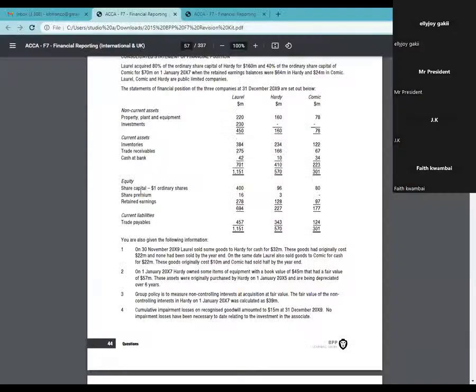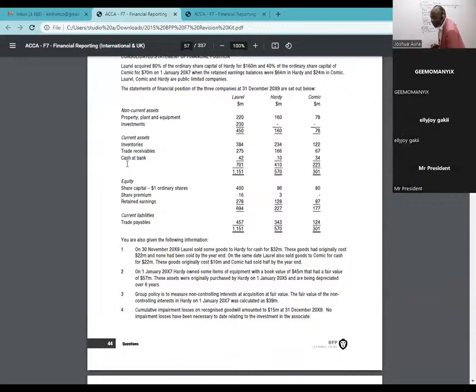All right. So, ladies and gentlemen, in this case here, what do we have? For ordinary share capital, the parent figure is only 400, and then share premium 400. And then share premium, ladies and gentlemen, we have a figure of 16. And then we have retained earnings. This one I will need a working, an independent working, and I'll be able to show you a shortcut for this.